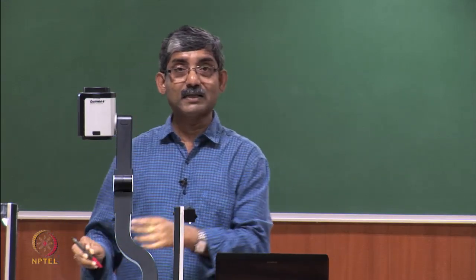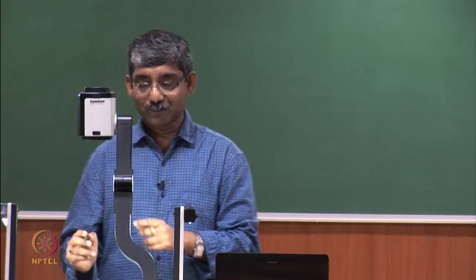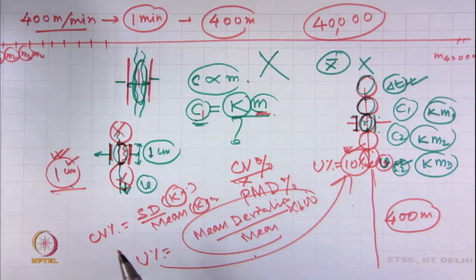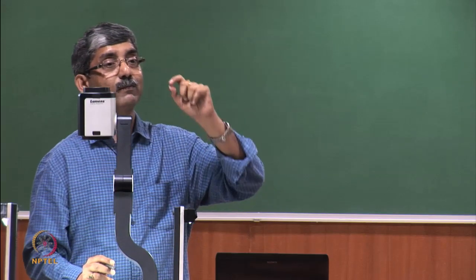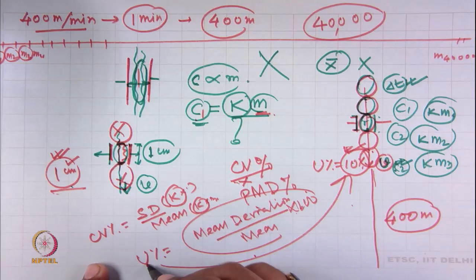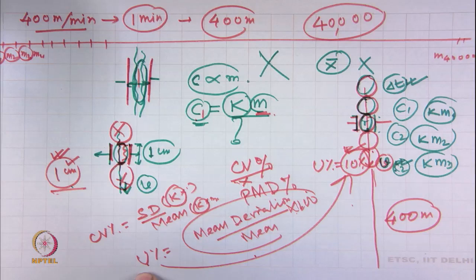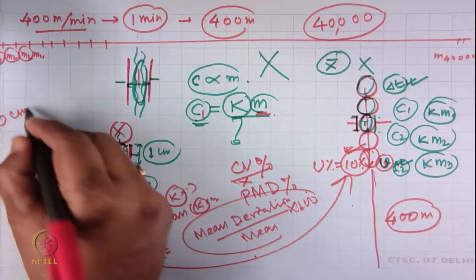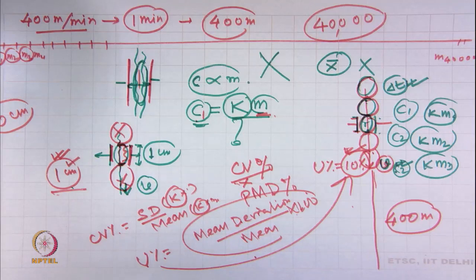Okay. That is the basic concept we must know, and also this instrument not only gives the variation in 1 centimeter. Although 1 centimeter is the minimum unit length, we can have variability of any cut length. So, U percent is the variability of the cut length. What is the cut length? Here cut length is 1 centimeter. If I want to measure the variability of 10 centimeter cut length, the machine has done its function.